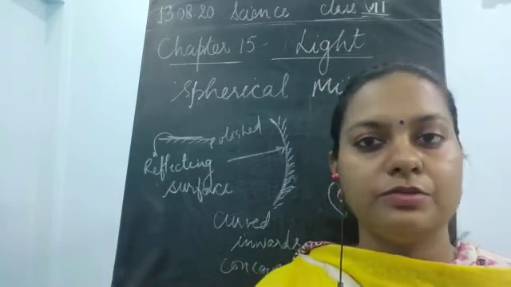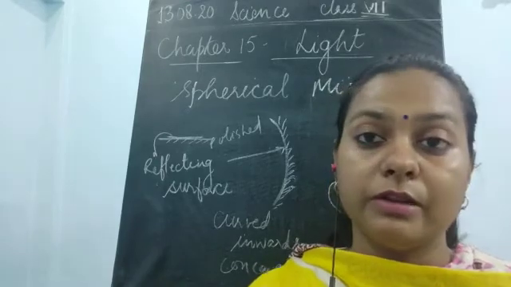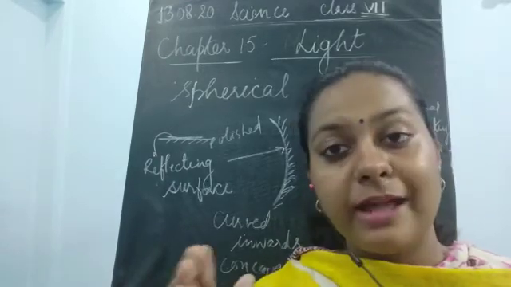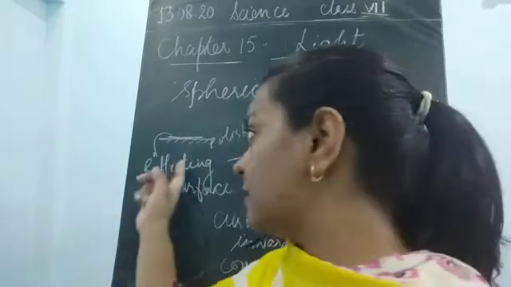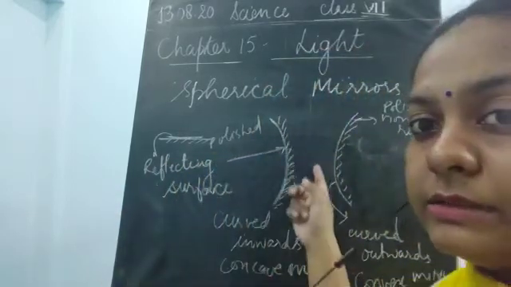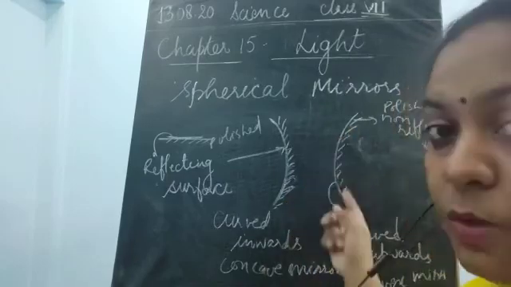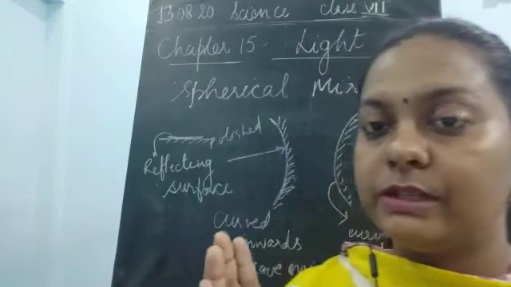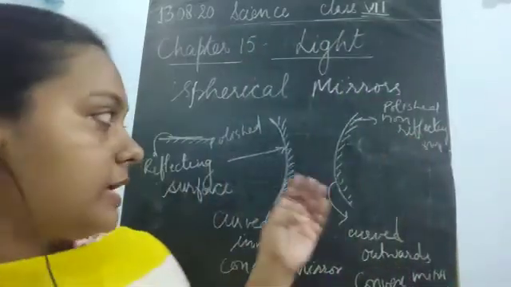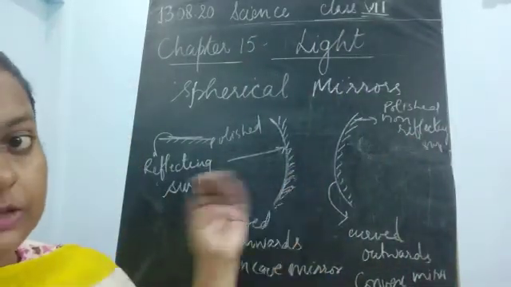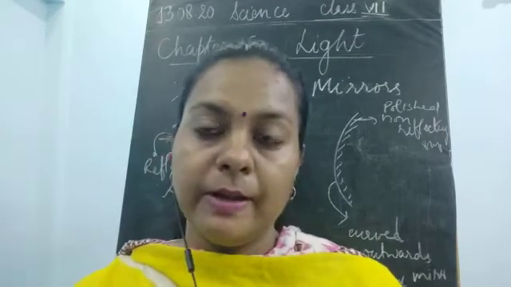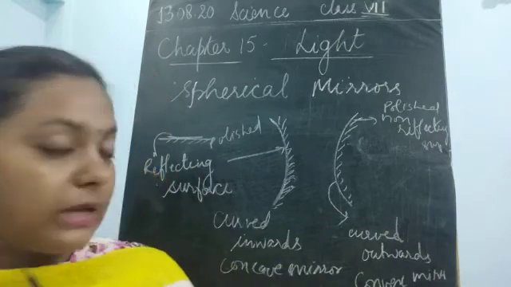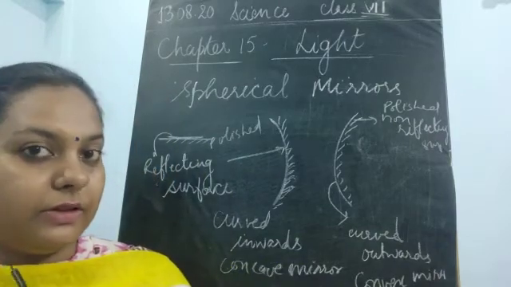So these are the two types of images, and these are the two types of curved surface, known as the concave and the convex mirrors. Why mirrors? Because one side is polished, which is shown by these small curved lines that are drawn, showing you the shiny surface, and the other side is the non-shiny surface. So this was all about today's video, children. We have seen about the curved surface and the two types of mirrors, that is, the concave and the convex mirror.